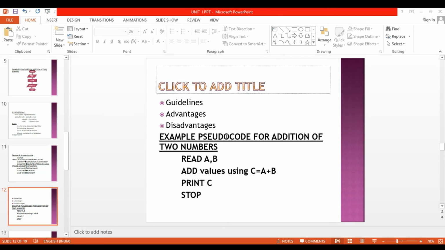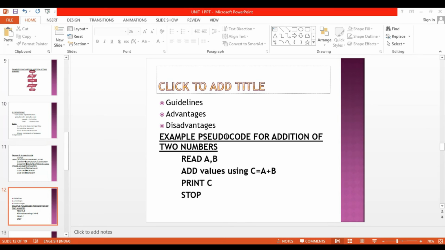Okay, then some advantages: it is easy to write, it is easy to modify, and it is easy to read and understand because it is written in English. It is easy to translate into any other programming language. It occupies less space. No special symbols and no special syntax are used here. Okay, these are the advantages of pseudocode.